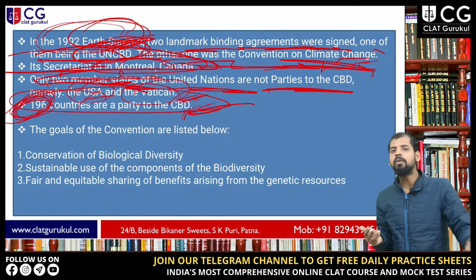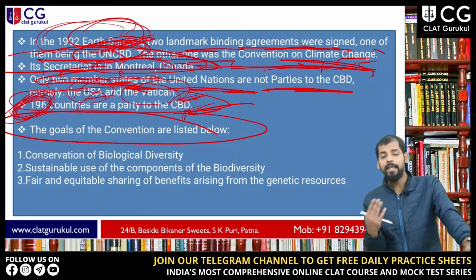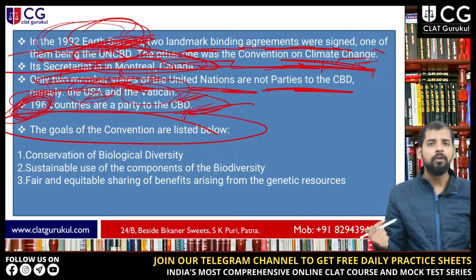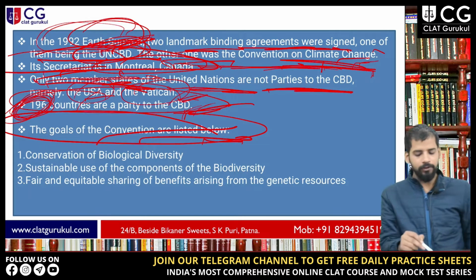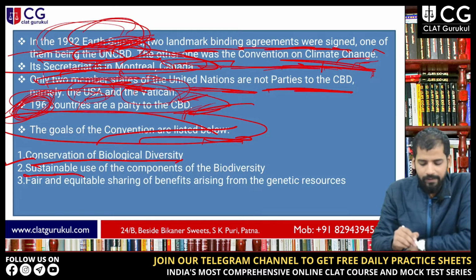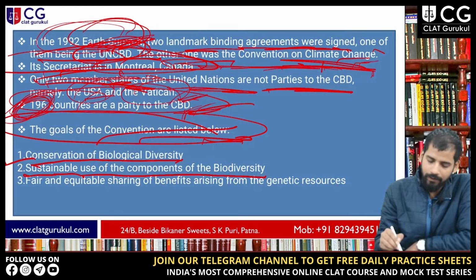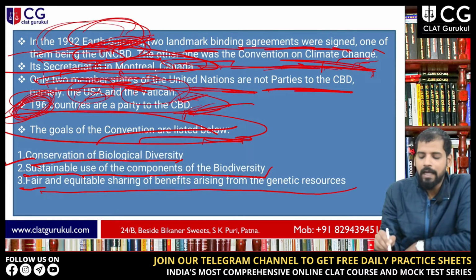Now let's discuss the goal of the convention, which is very similar to the aim of the Biological Diversity Act of India, 2002. The goals of the convention are first, conservation of biological diversity; second, sustainable use of the components of the diversity; and third, fair and equitable sharing of benefits arising from the genetic resources.